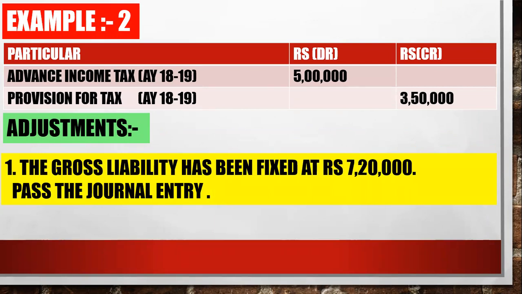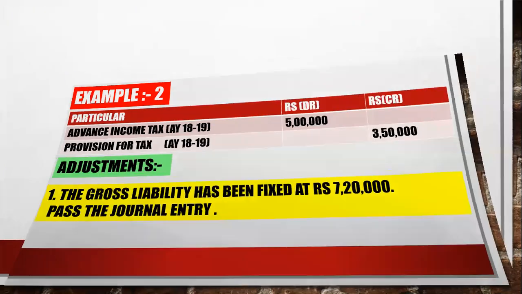In this situation, your tax liability is 7,20,000. Your gross liability is 7,20,000. But in this situation, you have created provision for tax. How much? 3,50,000. That means your PFT is less than your tax liability. So here you have to create more provision. So first entry will be, tell me the entry. What have you passed?